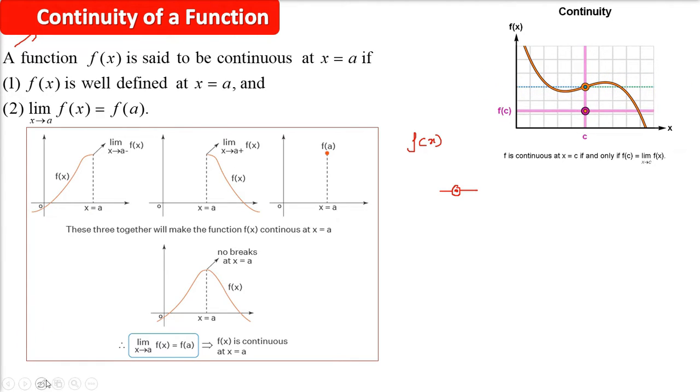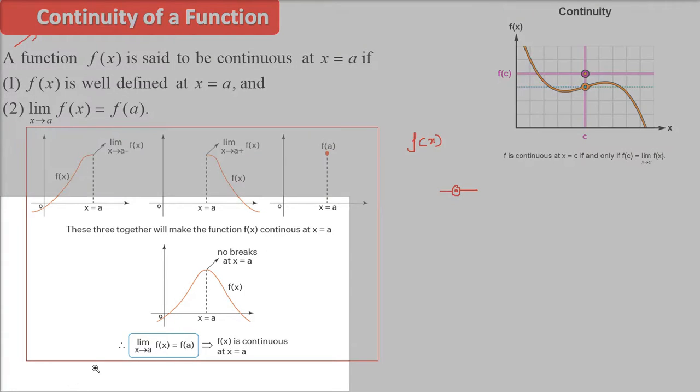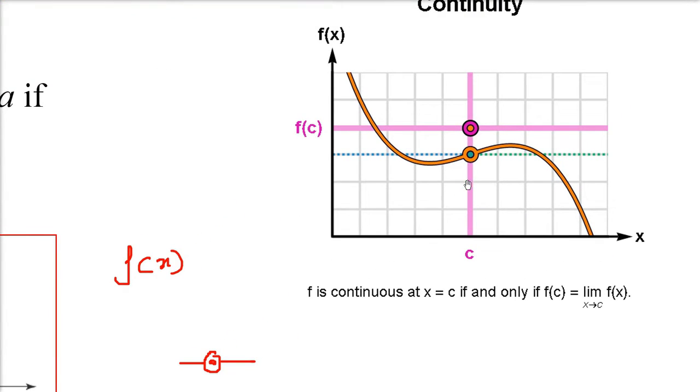Let us take any point. For example, on the x-axis, we take x equals a or x equals c. We need to find out whether this curve which you see in yellow, at point c or at point a, is continuous or not. So mathematically, how are we going to find out? We will find out the limit.